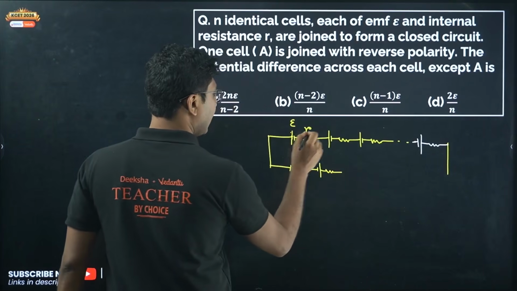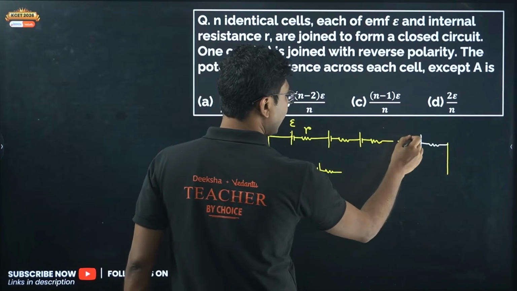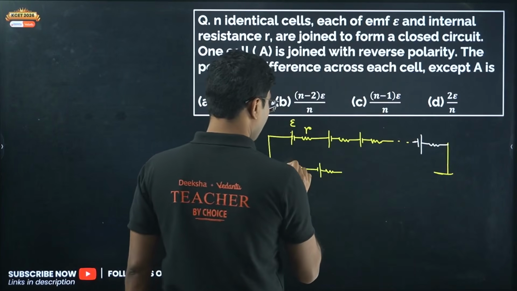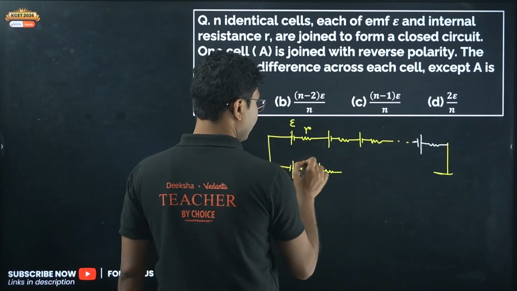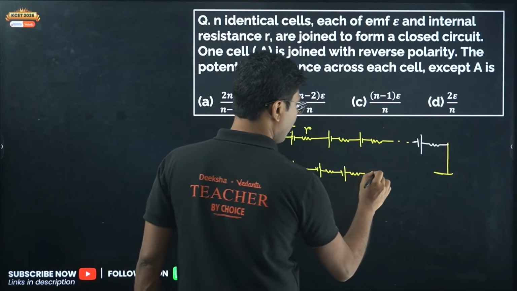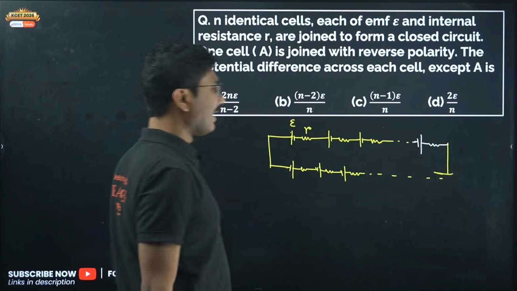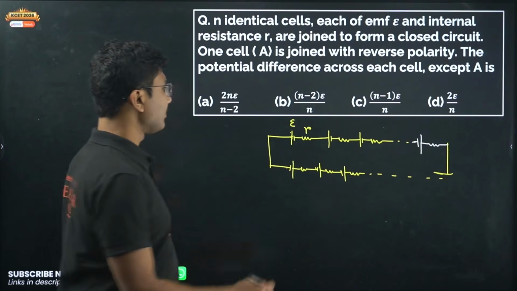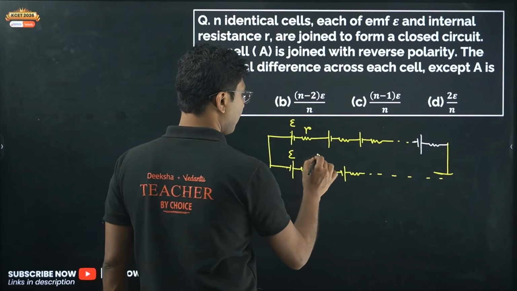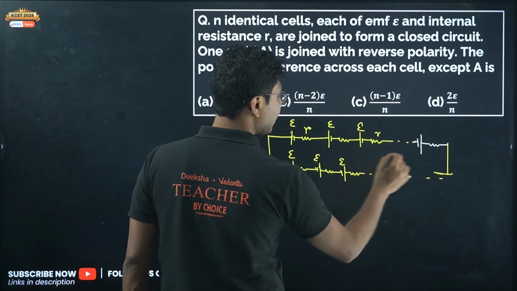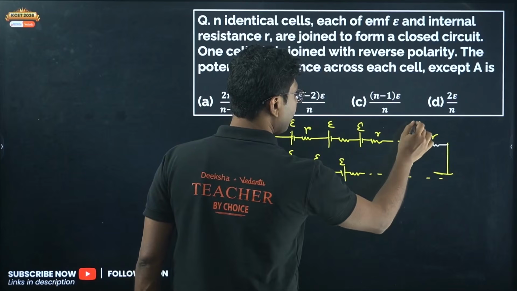So positive, negative, positive, negative, positive, negative, negative, positive. Then we have positive, negative, positive, negative, positive, negative, positive, and so on, till n number of cells. So they are forming a closed loop. Each of them is connected in series. Each of them has the same EMF and the same internal resistance, including this one.